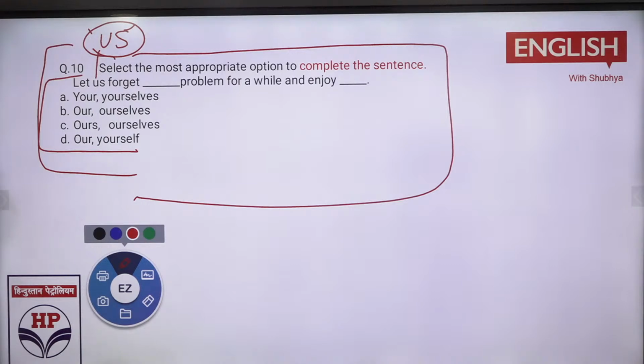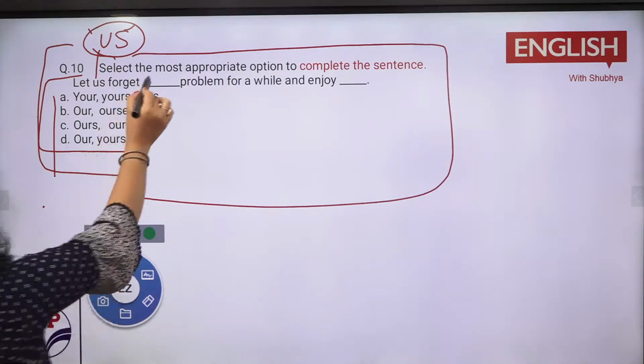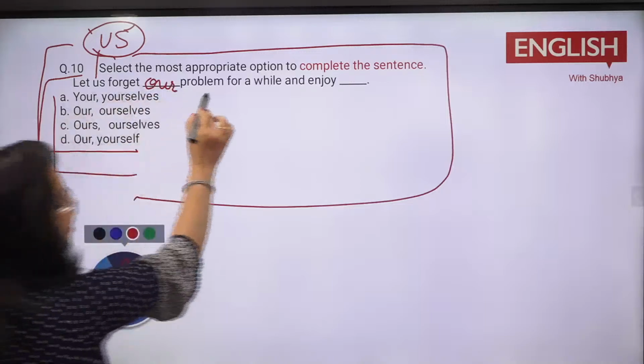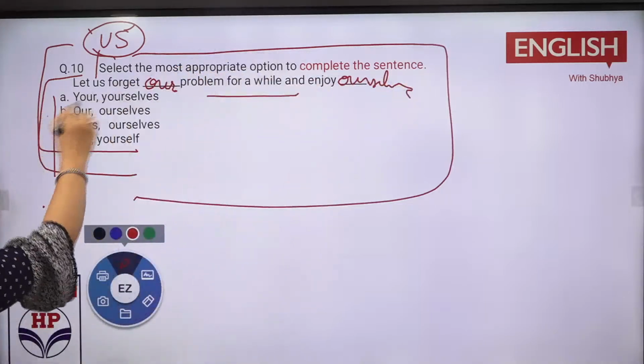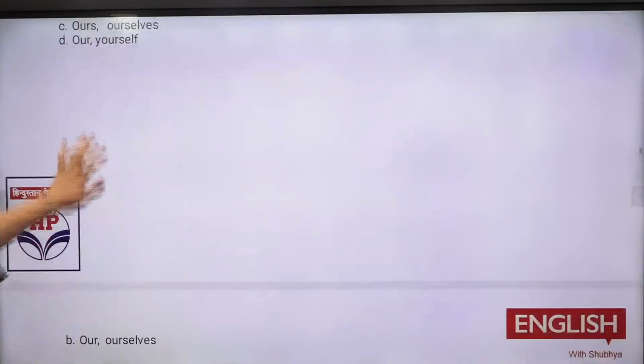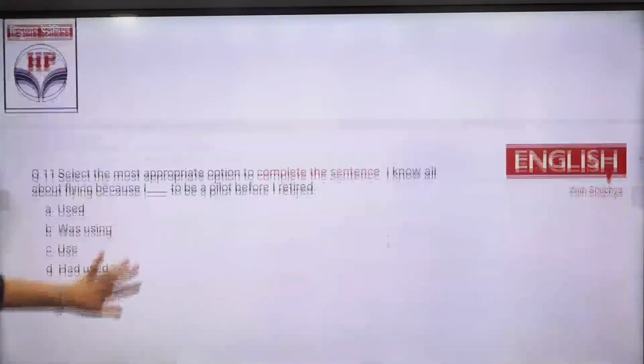तो अब सोचो us है तो क्या आएगा? इसमें से 4 options है. First option पहले ही eliminate हो जाएगा. B option, C option. Now let us forget our problem for a while and enjoy ourselves, right? So it is your B option. Let us forget our problem and enjoy ourselves, right?